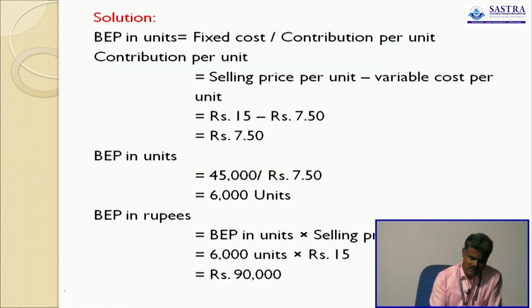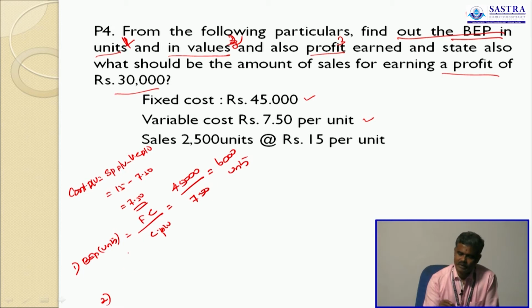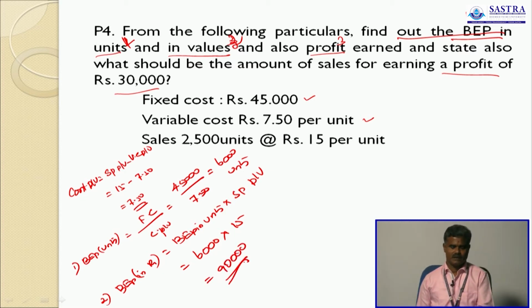Then number 2, the answer is what? 6,000 units. Number 2, BEP in rupees. BEP in rupees equals BEP in units into selling price per unit. BEP in units 6,000, selling price per unit 15, so 90,000. BEP in rupees 90,000. So this is answer 2.